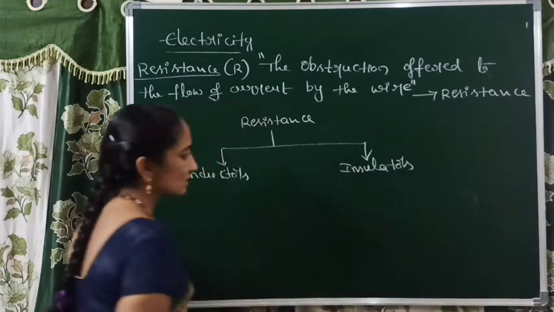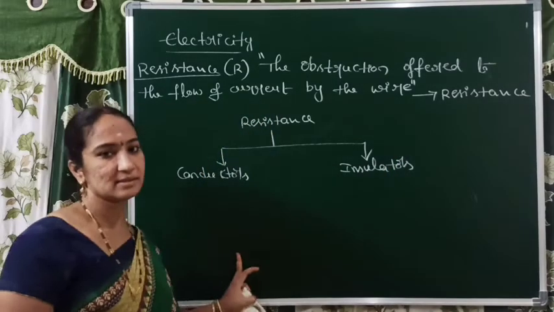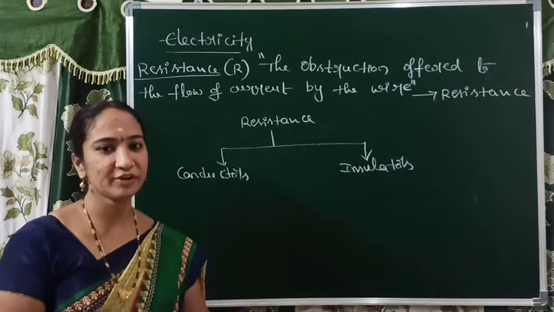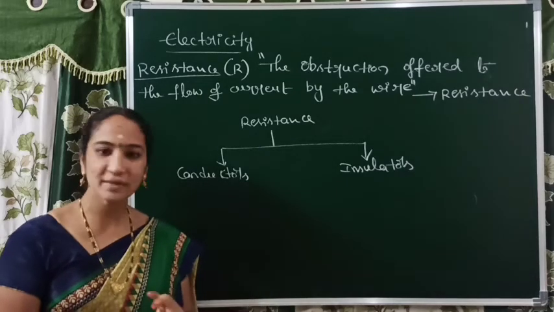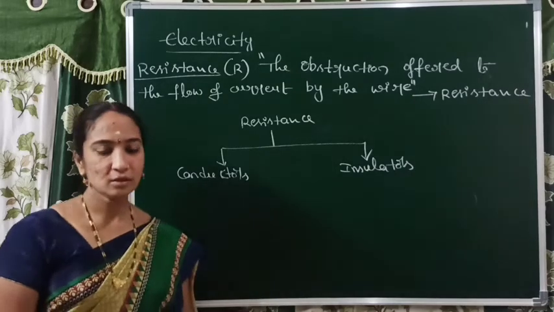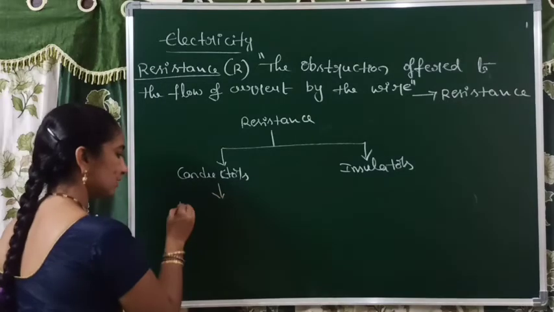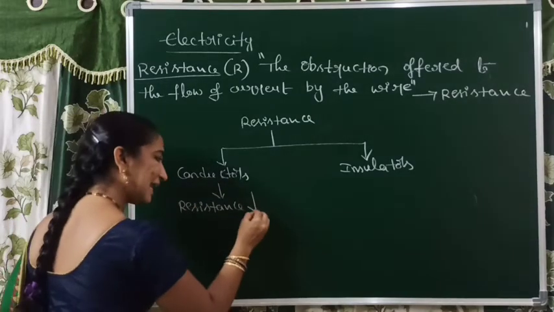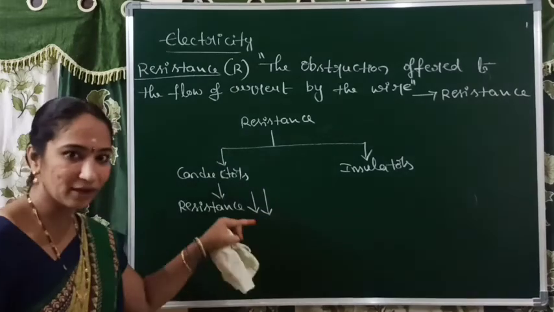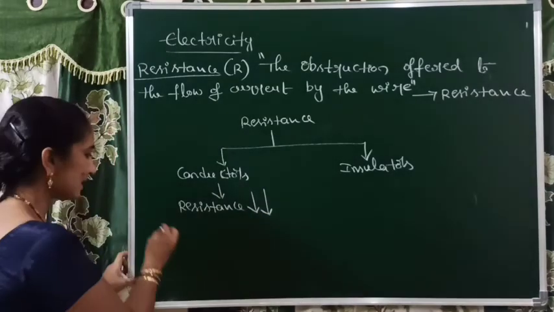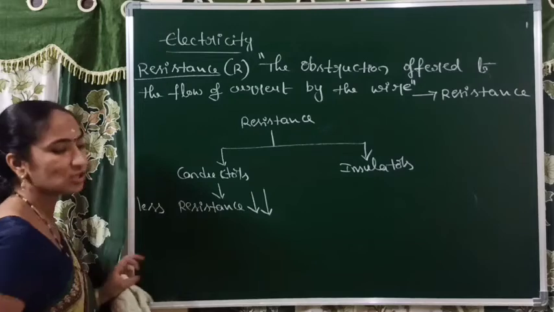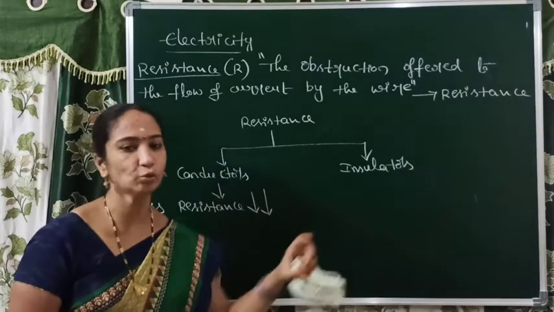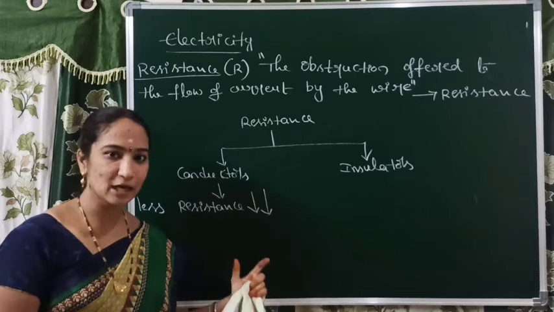So in previous class what you learned? Conductors in the sense which substances allow electric current freely. Freeగా current ని allow చేస్తుంది. That means there is no obstruction there. So in conductors, resistance ఎలా ఉంటుందమ్మా? Resistance is less, down arrow indicates less. So less resistance in conductors, అక్కడ ఎవరు oppose చేయరు, freeగా electrons flow అవుతూ ఉంటాయి. That means it allows more amount